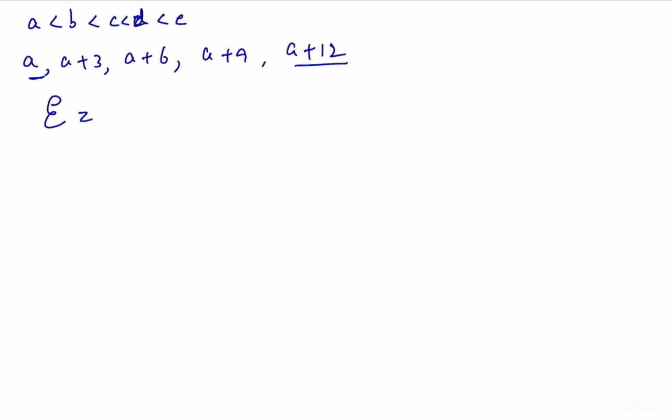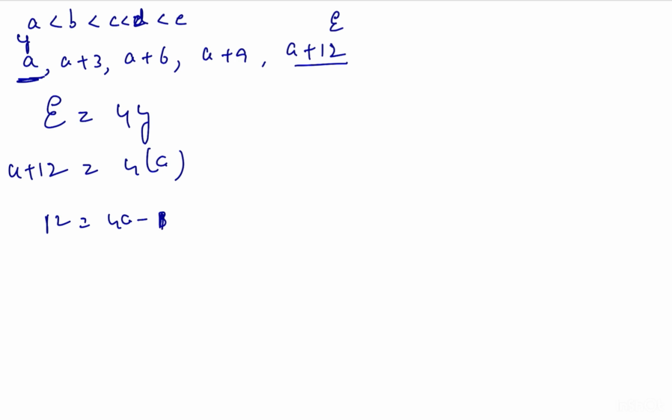Here I take A as the youngest and E as the eldest. Eldest is equal to 4 times youngest. Eldest is A plus 12, so A plus 12 is equal to 4A. 12 is equal to 4A minus A, 12 is equal to 3A. Therefore, A is equal to 4.